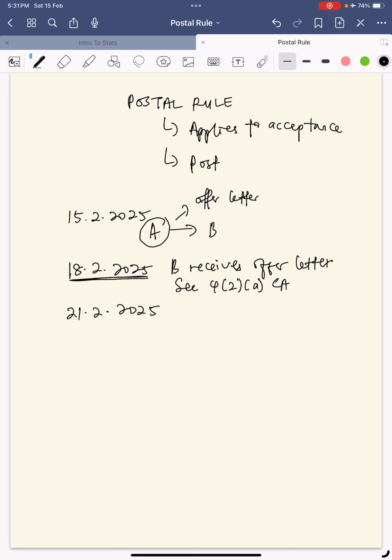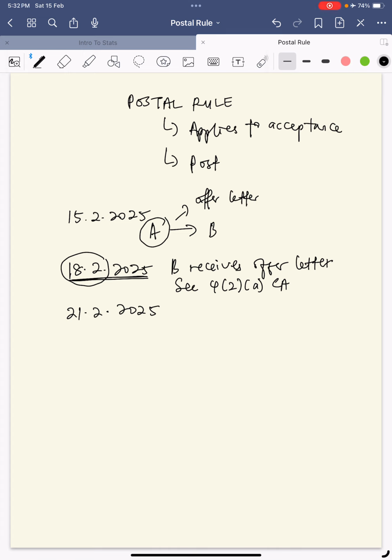So A was bound by the contract on 18th of February 2025, as soon as B puts the letter of acceptance inside the post box. A sahaja, A as the offeror or the proposer is already bound by the contract, meaning that A cannot terminate the contract. So let's say kalau A call B and say, boleh tak I nak terminate back the offer, tak jadilah, right? So cannot. If A does that, then B can sue for breach of contract.